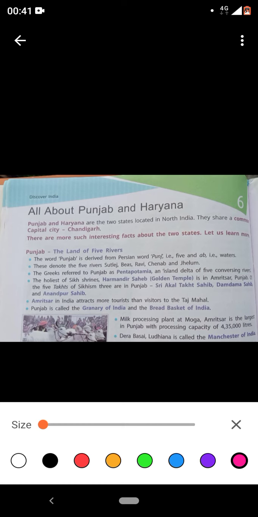Now, the holiest shrine. A holiest shrine means a holiest, beautiful place, that is Harmandir Sahib, which is also known as the Golden Temple, in Amritsar, which everyone knows about. The five Takhts are very important. We have to study what Takhts are.